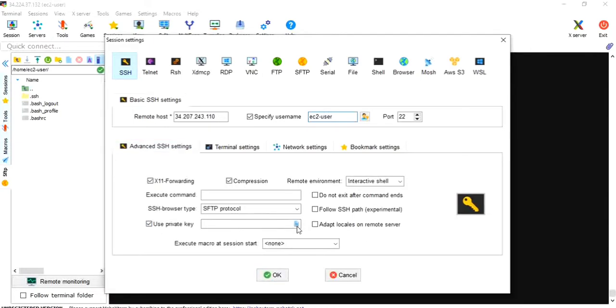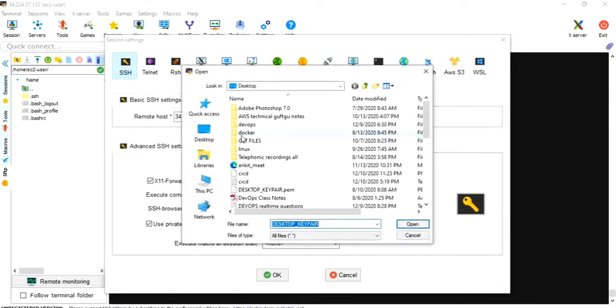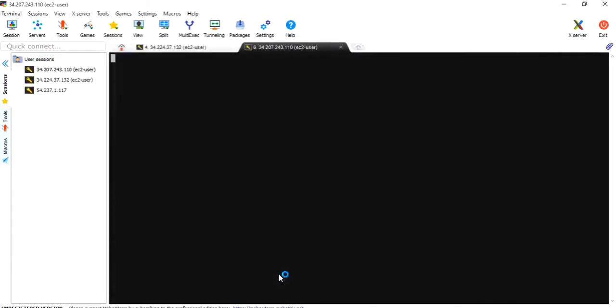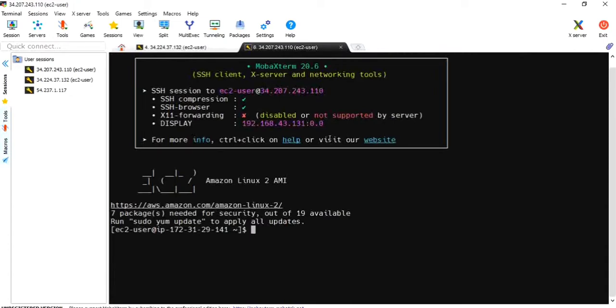Let me import the key pair. Okay, I am on server 2.